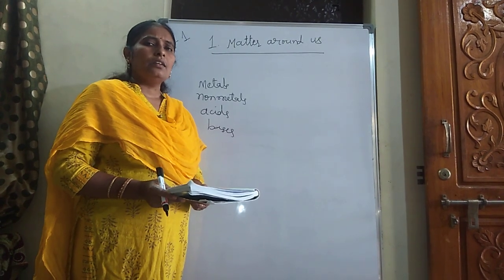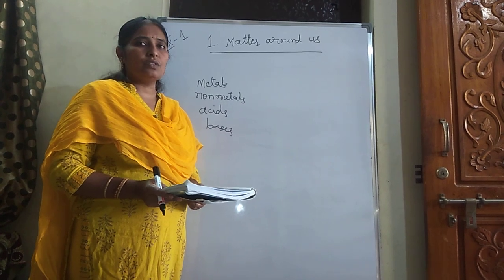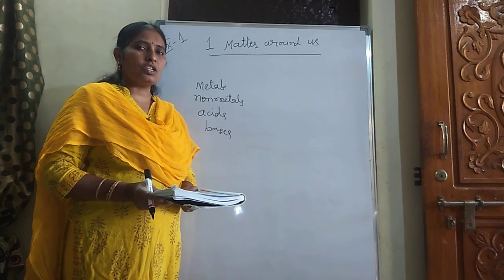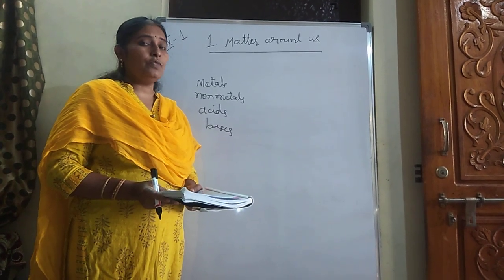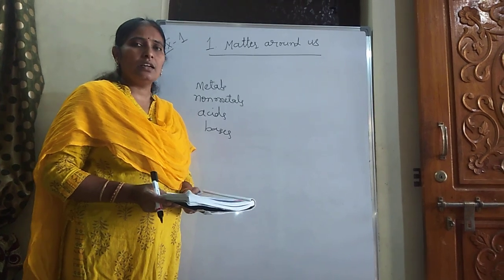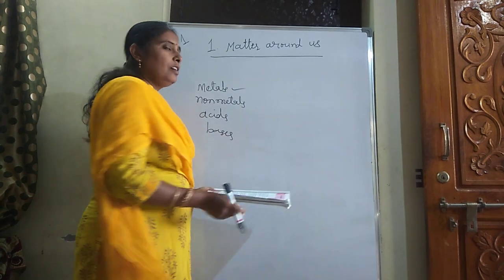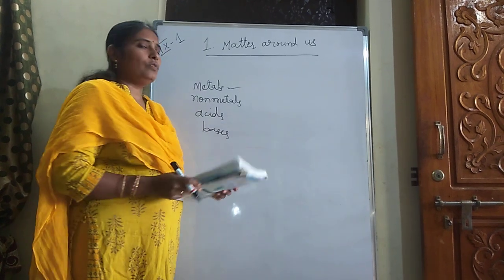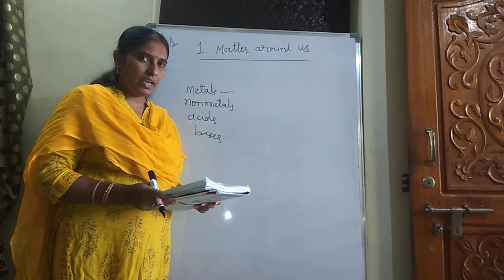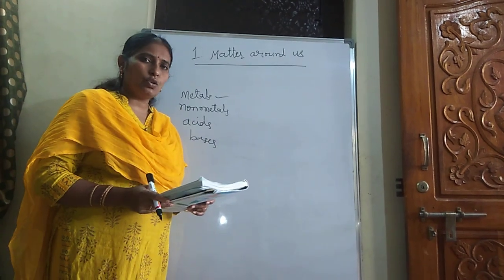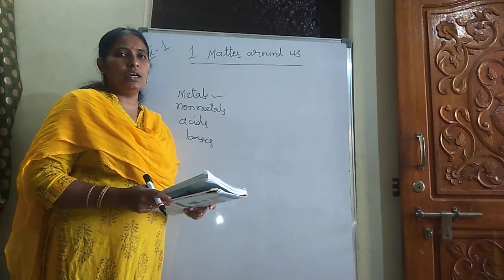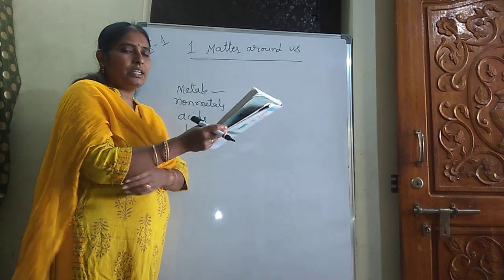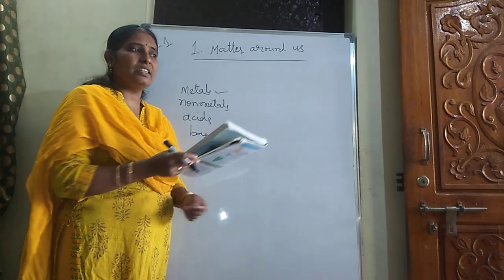Metals. What are metals? Elements are substances which possess characters like conductivity of heat and electricity, being sonorous, lustrous, ductile and malleable. If any substance possesses these properties, that element is said to be a metal, and non-metals do not possess these properties. Acids are substances which turn blue litmus red, and bases turn red litmus blue. All this you studied in your 7th and 8th classes. All this is termed as matter: metals, non-metals, acids, bases, everything is considered as matter.